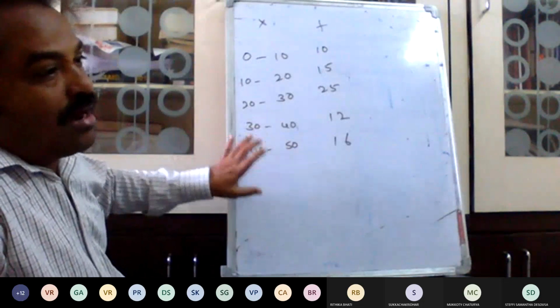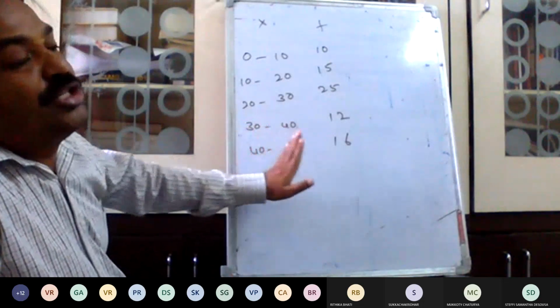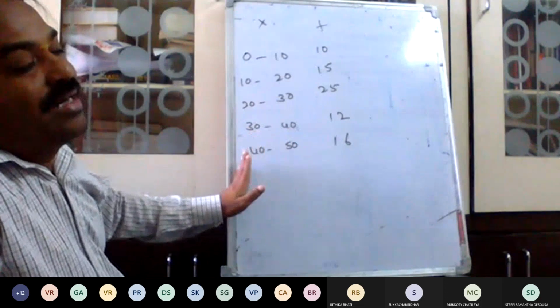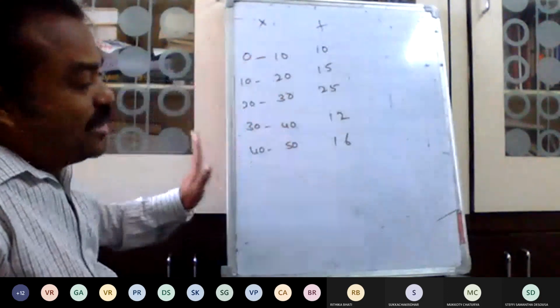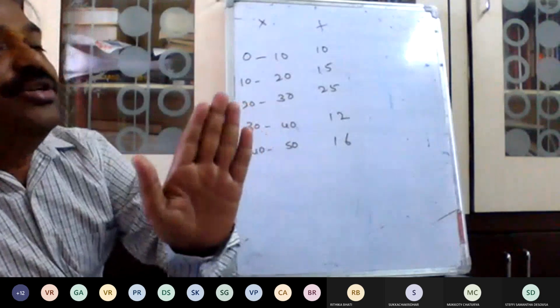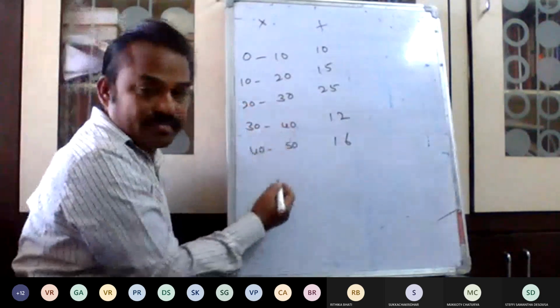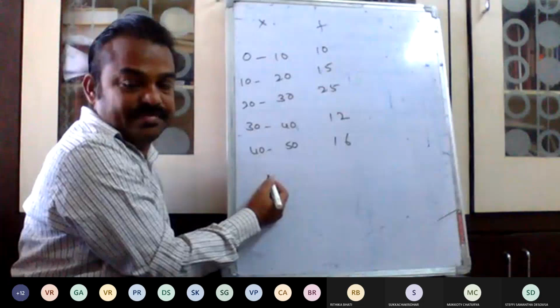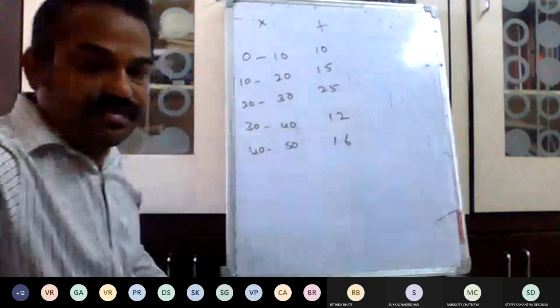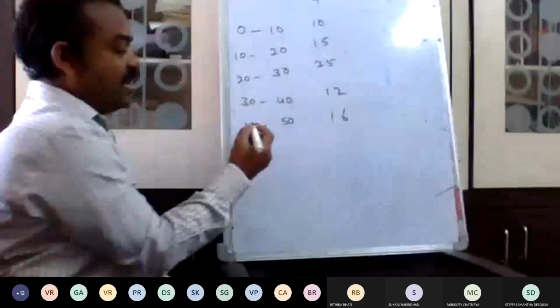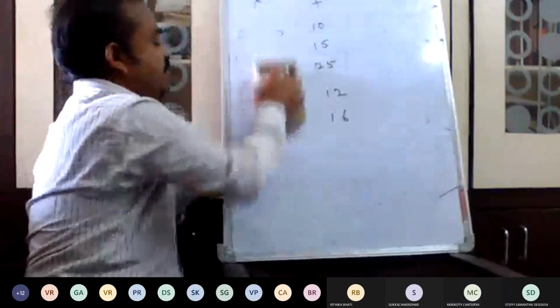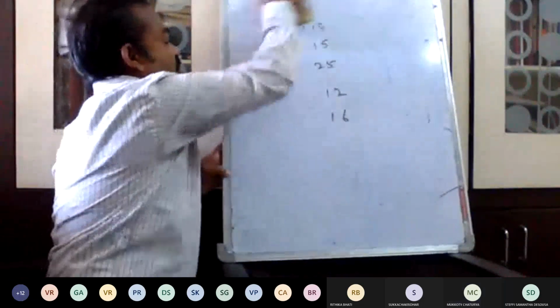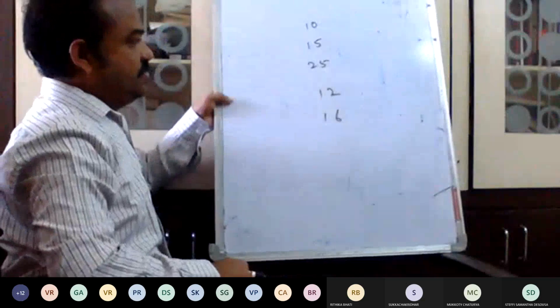In a histogram, all the bars are continuous. It means one bar is attached to another bar because it is continuous. Therefore the bars also continue. Here, if I write, can you see? Yes, sir, we can see. Wait, I will write small.